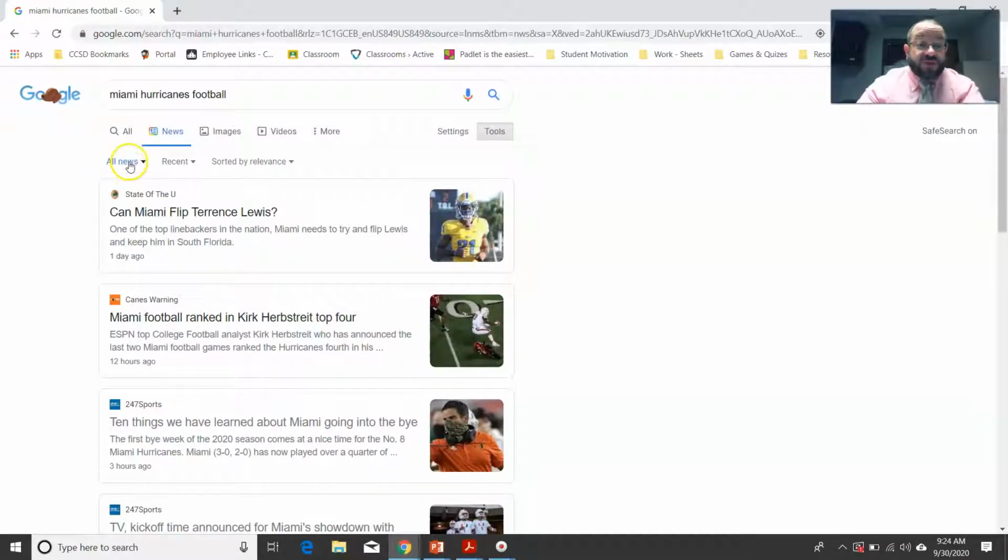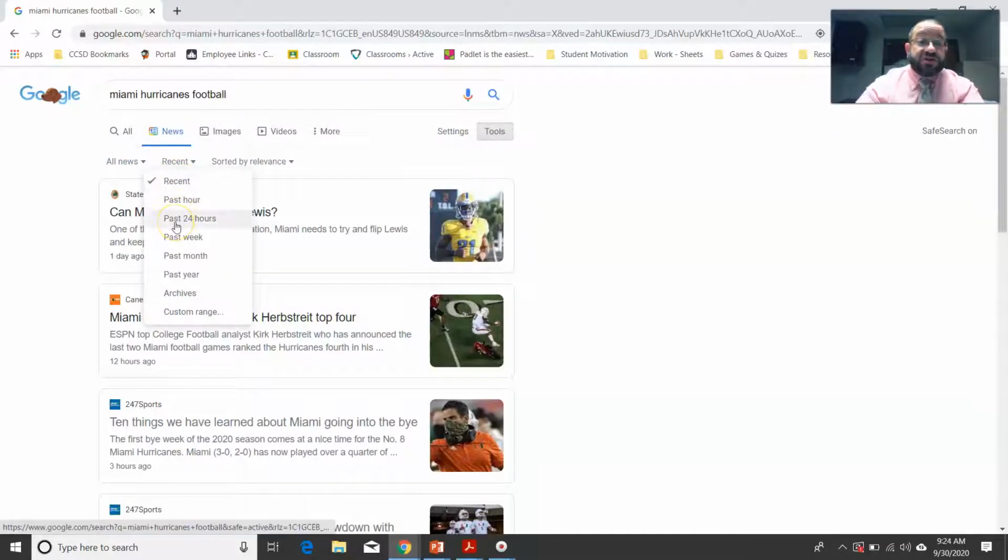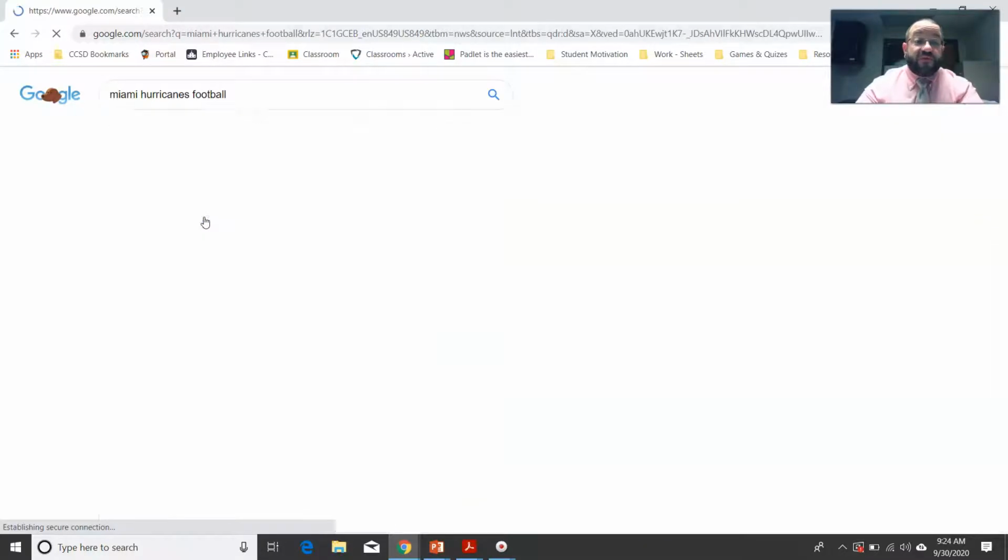What I'm going to do is go to All news. It's currently sorted by recent, but I want to choose 24 hours. I could also choose the last hour, last week, last month, year, or I could even custom define it. So let's look up 24 hours.